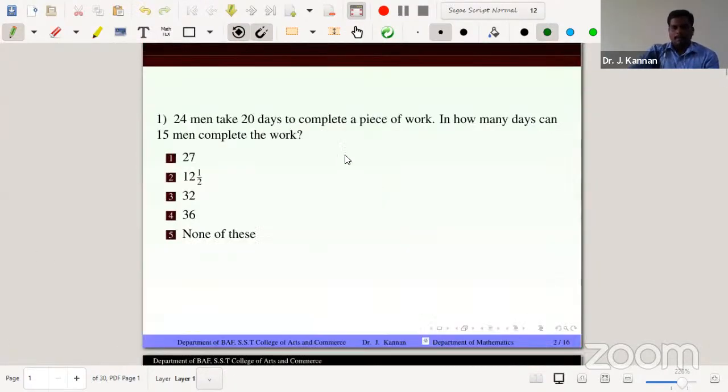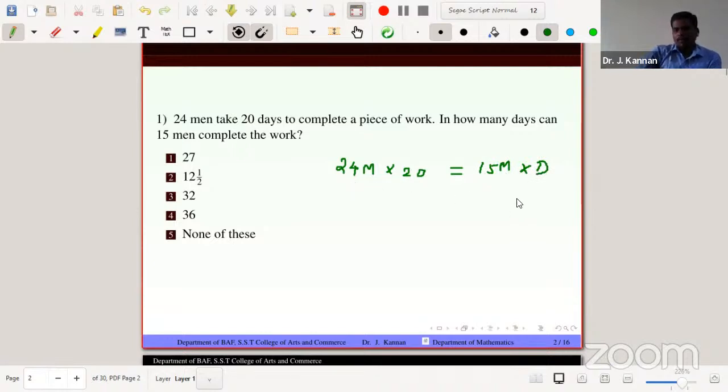So here 24 men is the number of employees, and they take 20 days. So M1 into D1 equals 15 men, how many days? So D. Same work, therefore W1 is cancelled.